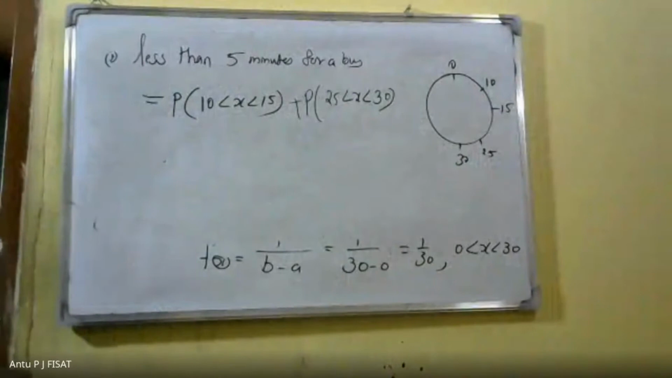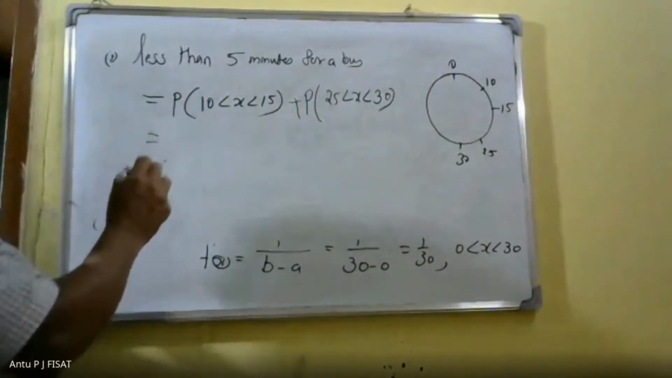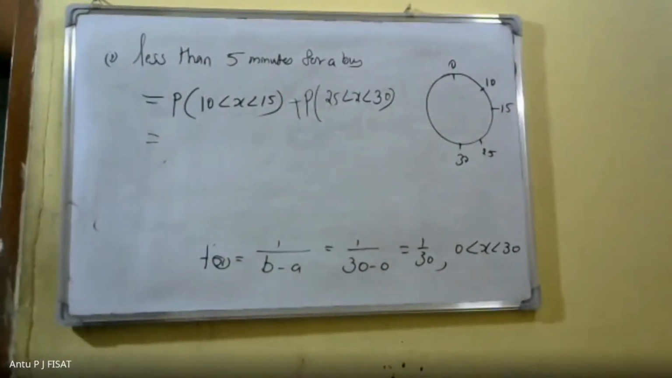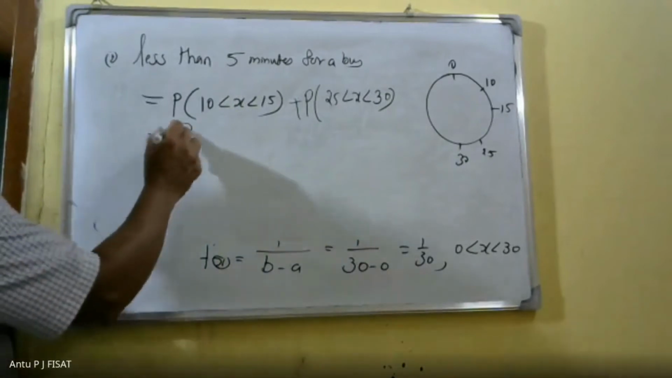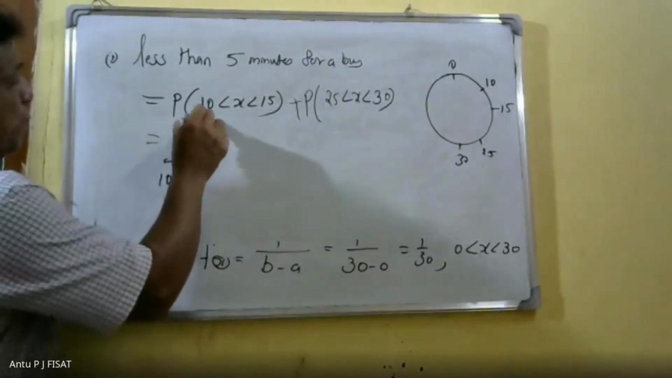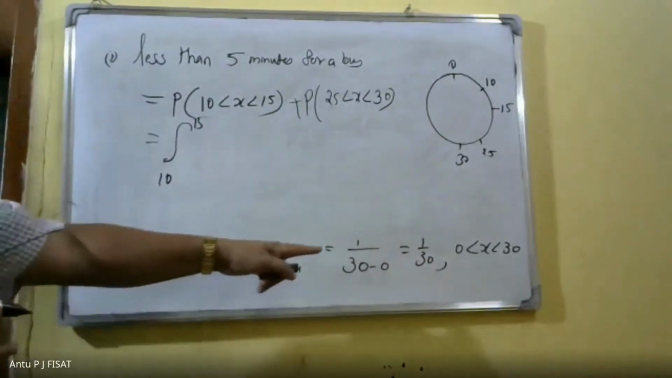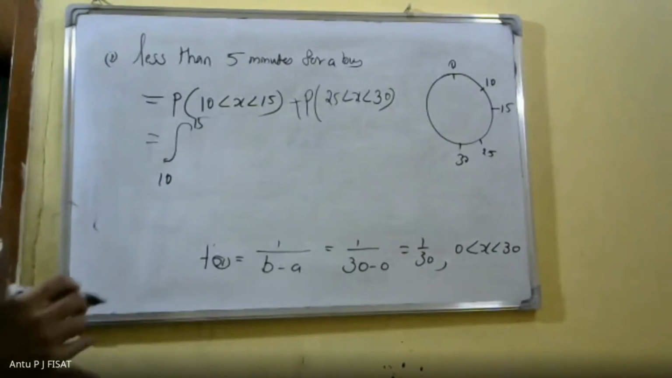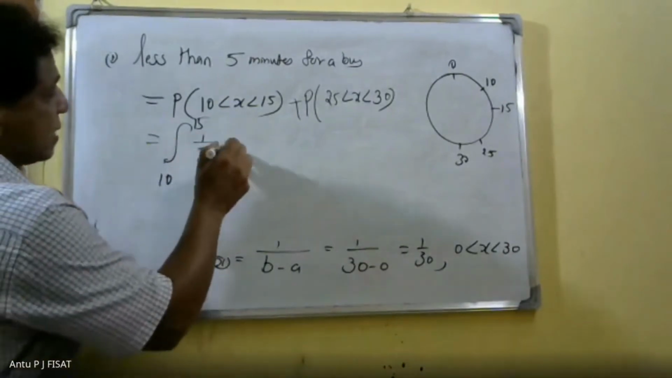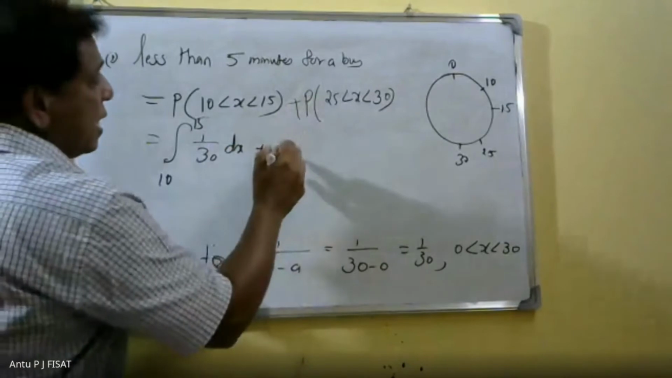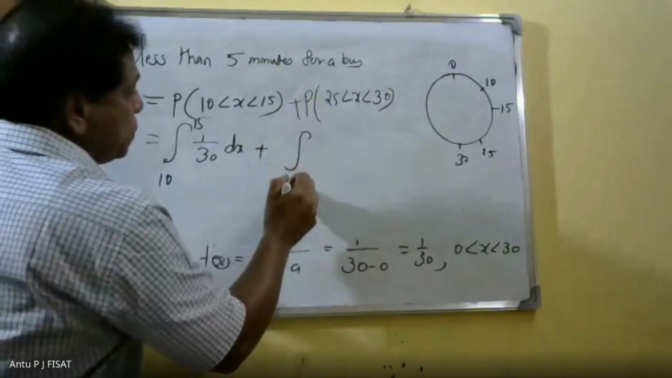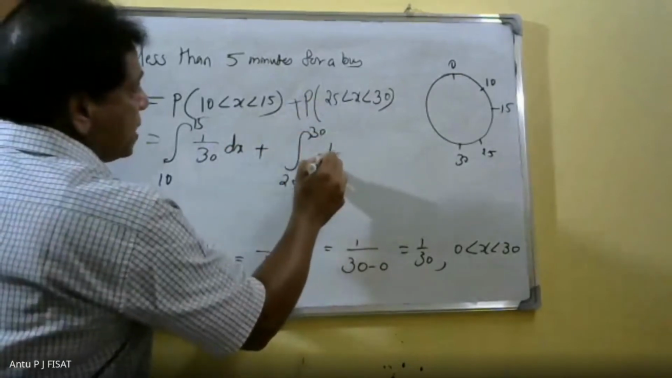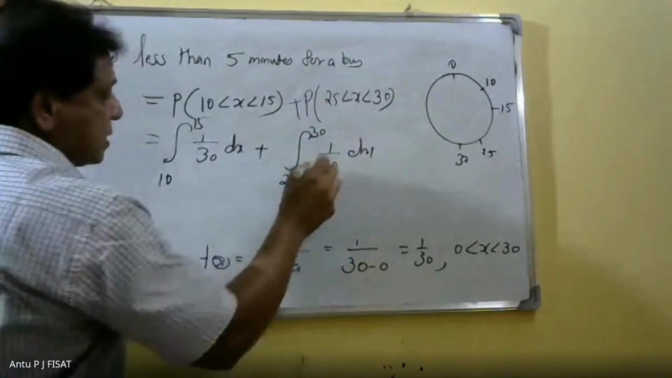Therefore, the probability of 10 less than x less than 15 plus 25 less than x less than 30. In this case, from 10 to 15 the probability density function is 1 by 30 dx, plus from 25 to 30 the probability density function is 1 by 30 dx.